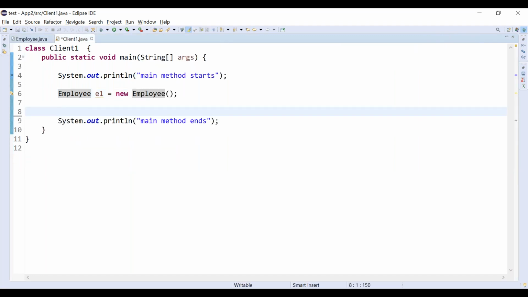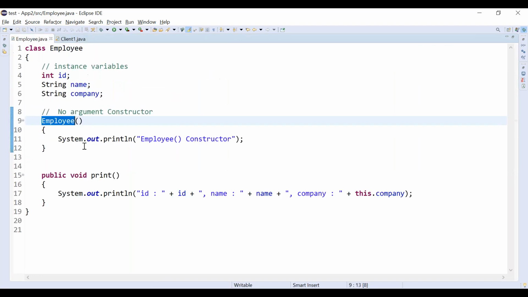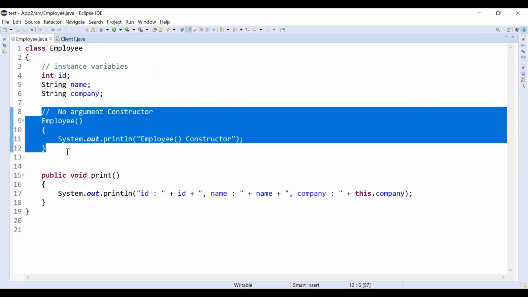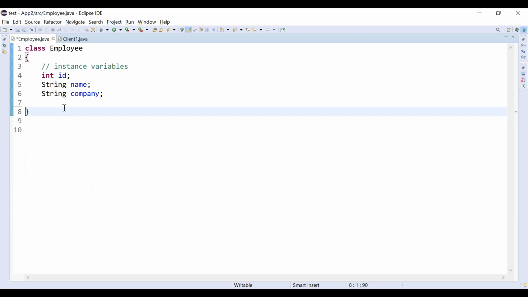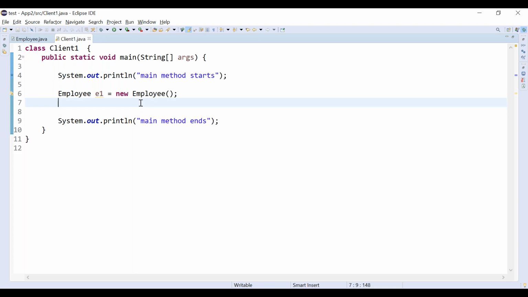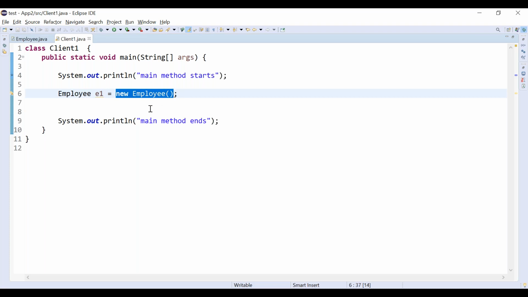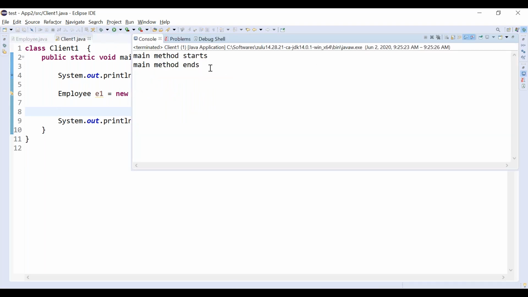I am removing this constructor also. Now the Employee class is not having anything. The Employee class has only instance variables, right? Only instance variables. Let's see now. You will be wondering, let me run this program again, even though we are not keeping that default constructor. See, we are getting output, right? Are we getting the output?